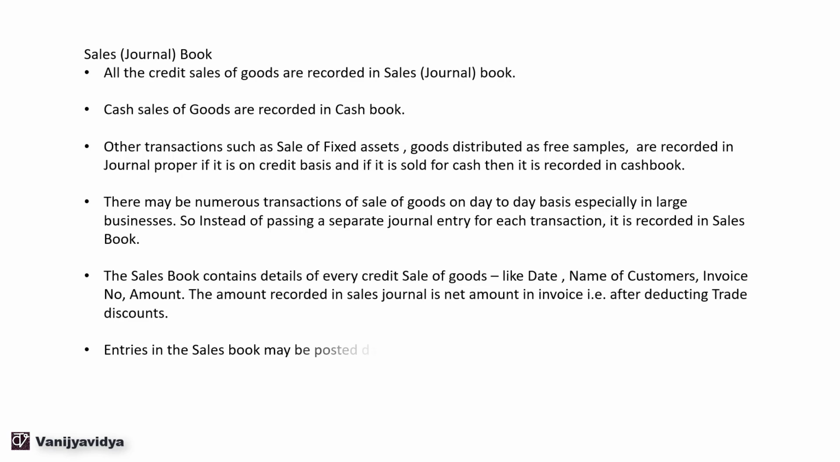Entries in the sales book may be posted daily, weekly, fortnightly or monthly in the sales account on the credit side. So, what is the entry for sales? The entry for sales is debit to debtors account, credit to sales account. So, instead of passing a journal entry for each and every transaction, all the transactions are recorded in your sales book, and then the periodical total is taken either on a daily, weekly, fortnightly or monthly basis, and then your sales account is credited with this periodical total.